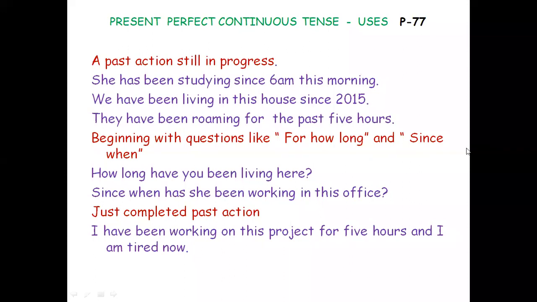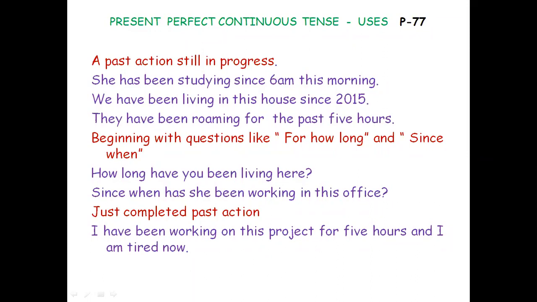Number two, now this is 2020, but still we are living in this house. Third, not tomorrow, just we are going to leave the house; we are likely to live in this house for some more time. So three meanings are there. We have been living in this house since 2015. They have been roaming for the past 5 hours. For 5 hours, they have been roaming.